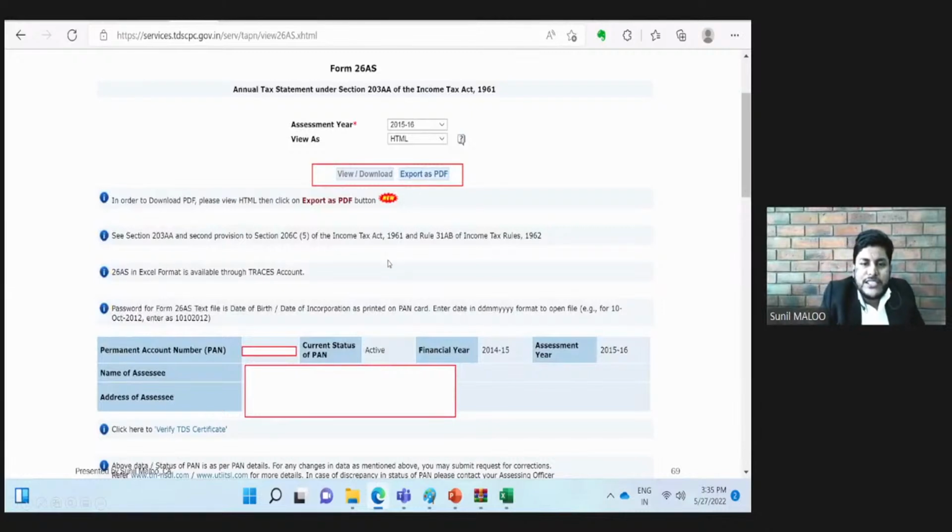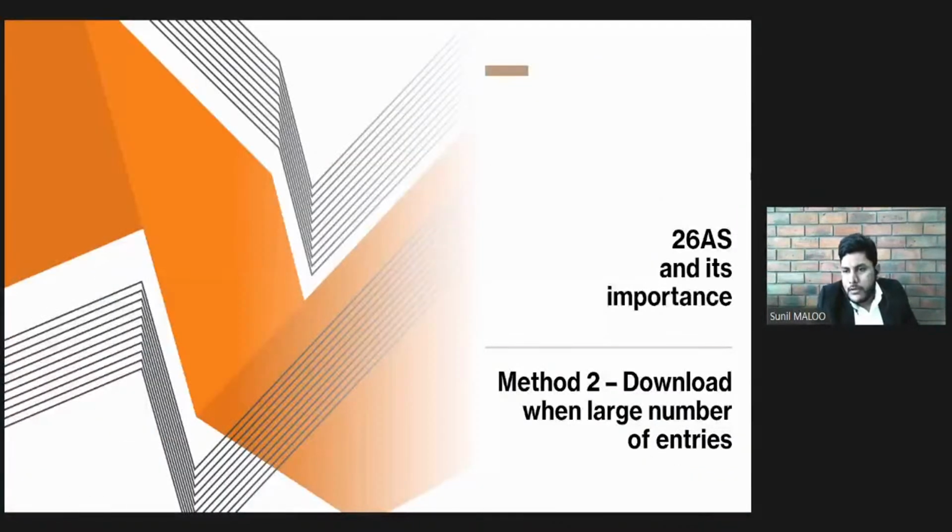Now, what this 26AS contains are appearing basically below this view/download button, which the content of 26AS will be discussed once we go through both the methods of downloading the same. So this was the first method of downloading 26AS. The first method was downloading it from the income tax website, the e-filing portal.